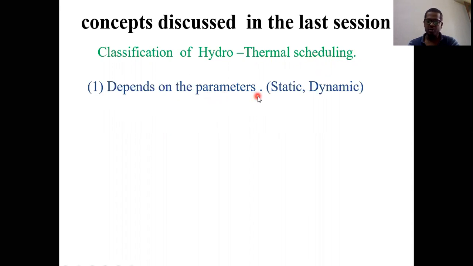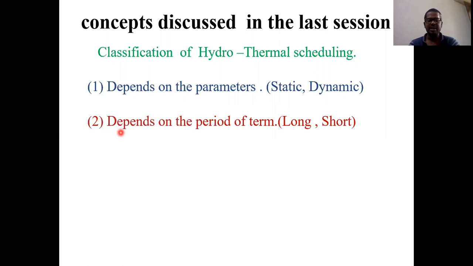If these parameters are constant with respect to time, the corresponding schedule is called static hydrothermal scheduling. If these parameters vary with respect to time, the corresponding schedule is called dynamic hydrothermal scheduling. A simple logic: static and dynamic. Static means constant in nature. Dynamic means it varies with respect to time.